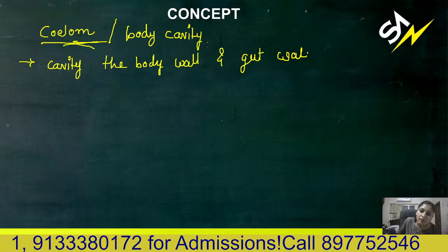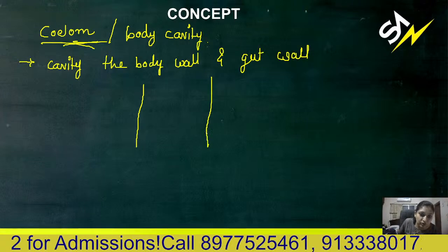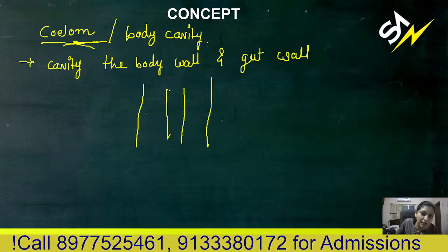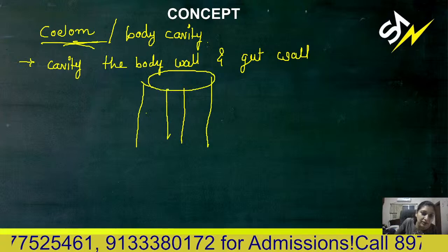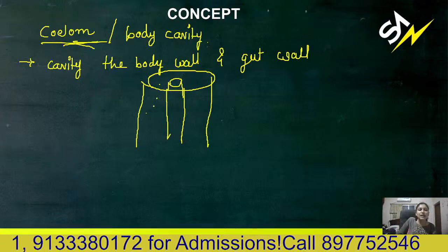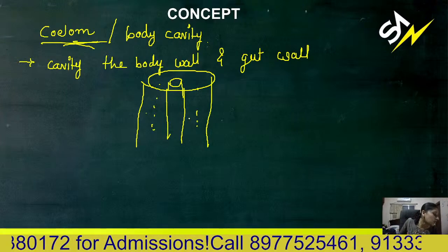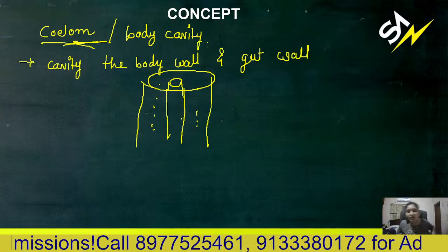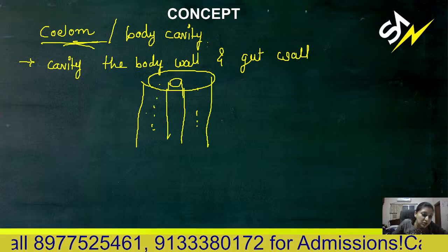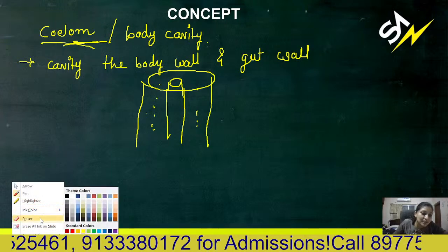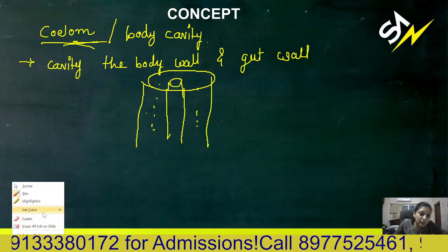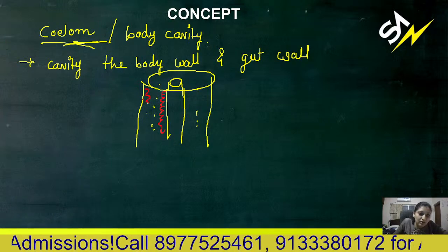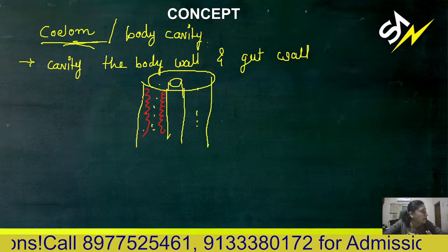For example, this is the outermost body wall, and this is your gut. In between, you can see the empty space; this is known as coelom, or body cavity. This cavity is always lined on both sides by mesoderm. So here also mesoderm, and here also mesoderm. Between two mesoderm there is a cavity.